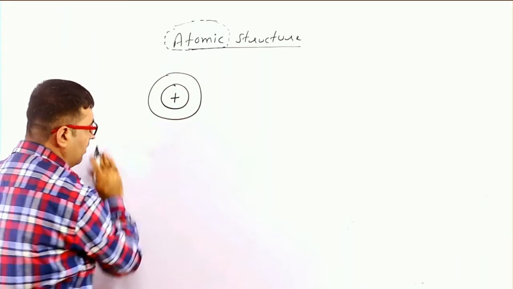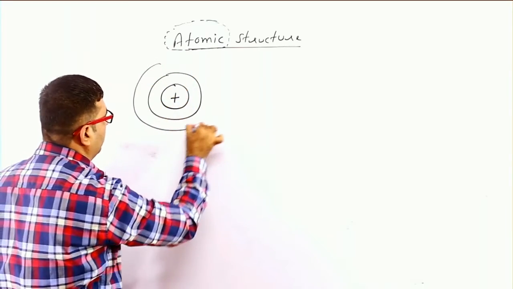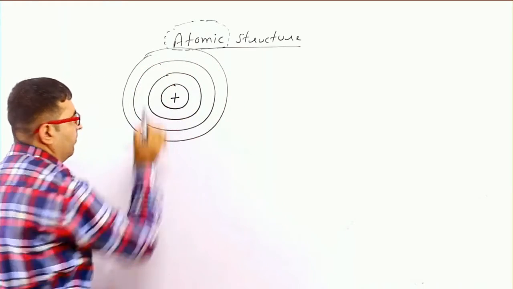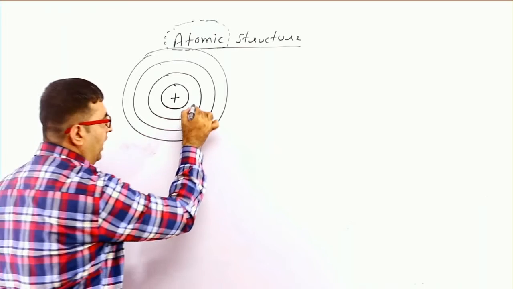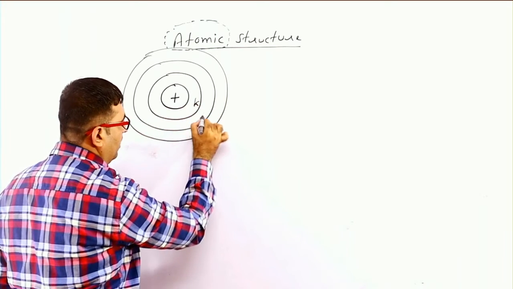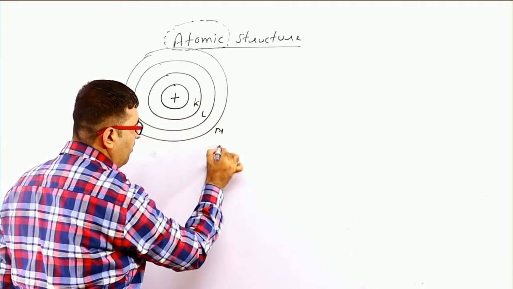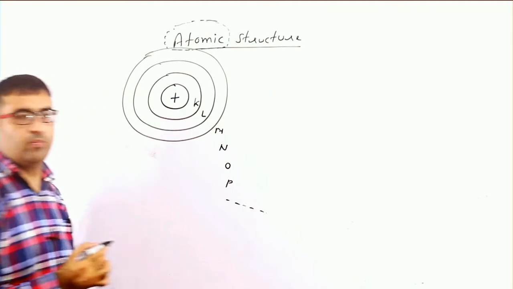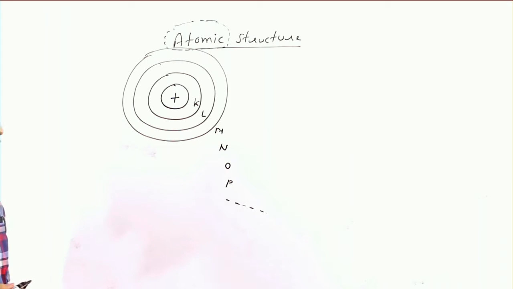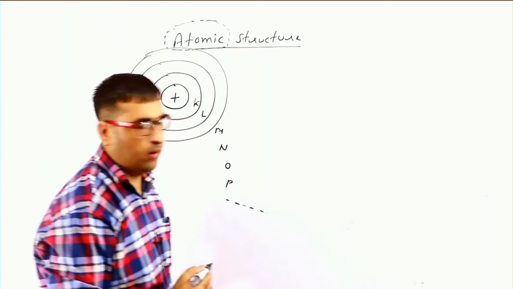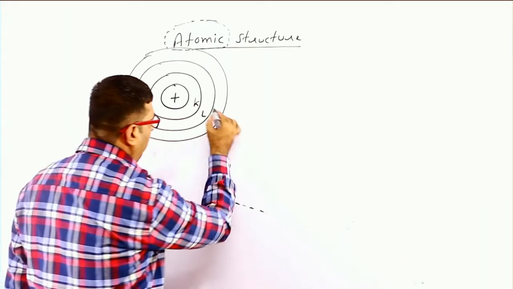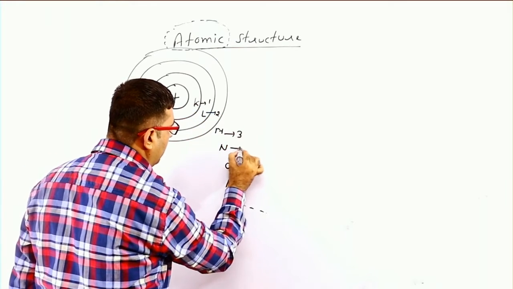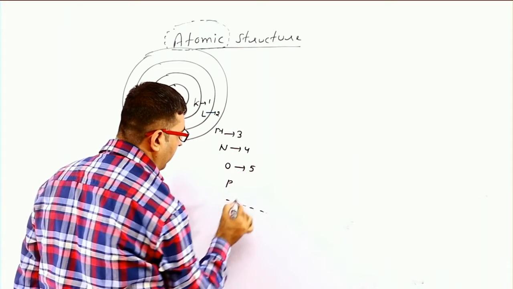This is our first orbit, this is second orbit, and this is our third orbit, and so on. First orbit is known as K shell. This is L shell, M, N, O, P, and it goes further. K, L, M, N, O, P represent the number of the orbit. K is the first orbit, L is the second, M is the third, N 4, O 5, P 6, and so on.